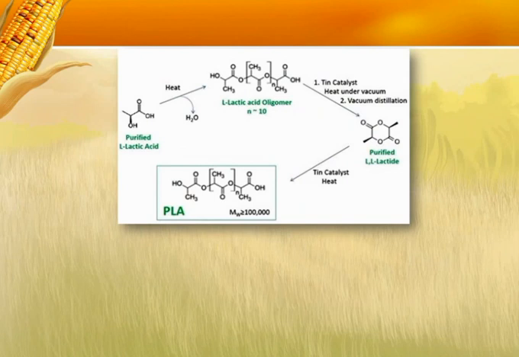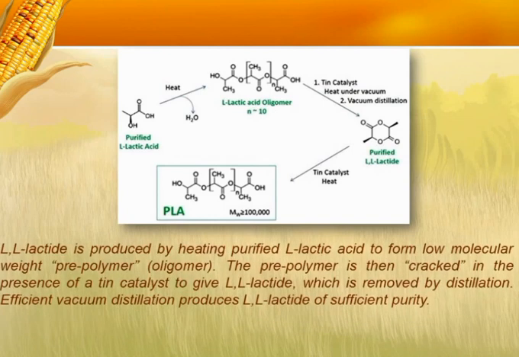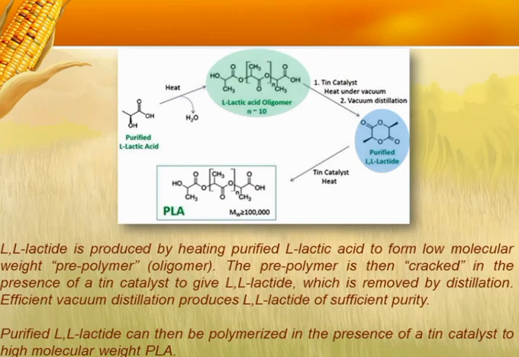In this process, first L-lactic acid forms an oligomer by heating with the loss of water. Then the oligomer is converted into L-lactide by a cracking process in the presence of a tin catalyst. Then the L-lactide is removed by vacuum distillation. Efficient vacuum distillation produces sufficient purity of L-lactide.